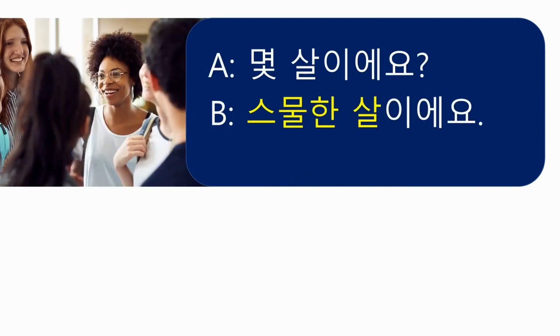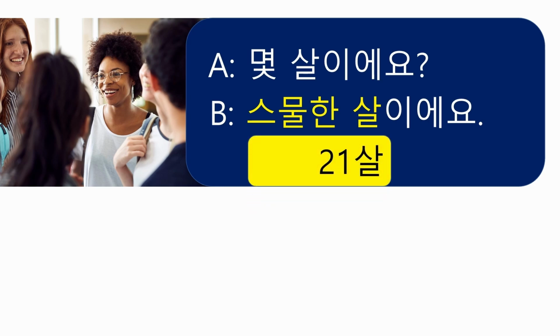몇 살이에요? How old are you? 21살이에요. I have another tip for you. When writing, you can use both Korean and Arabic numerals. So you can write like this. As a rule, when writing in Korean, they need a space.